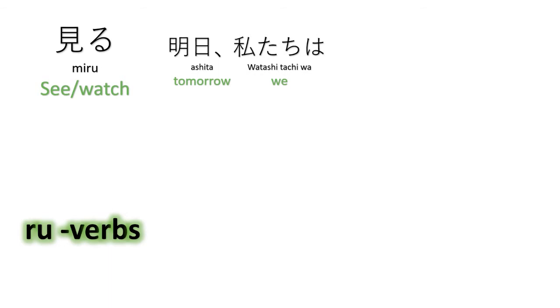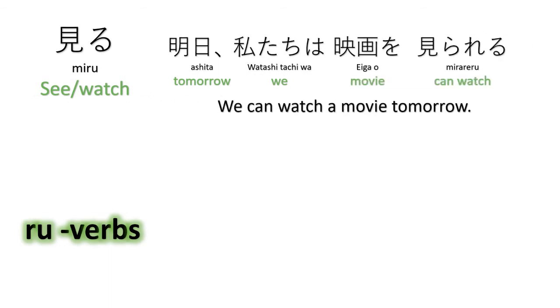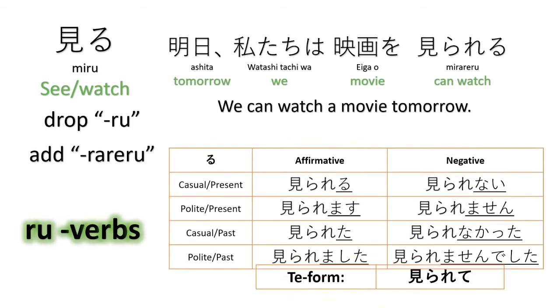Now we go to the ru verbs. We have here miru, to see, to watch. Ashita, watashi tachi wa eiga o mirareru. We can watch a movie tomorrow. So here the rule is we drop the ru in miru and then add rareru. Okay? That's how simple it is. Drop ru and add rareru.